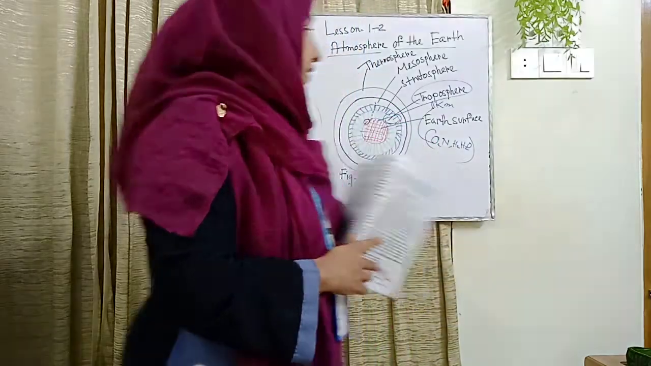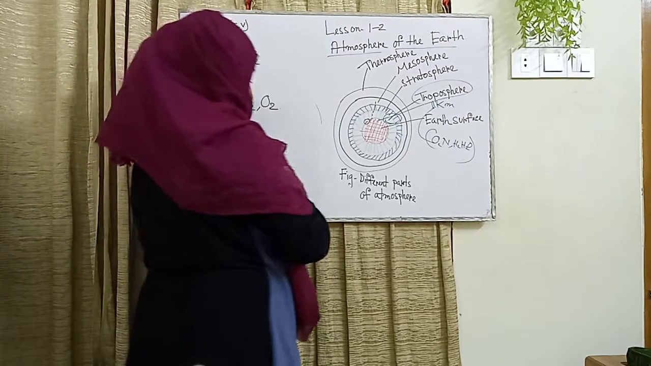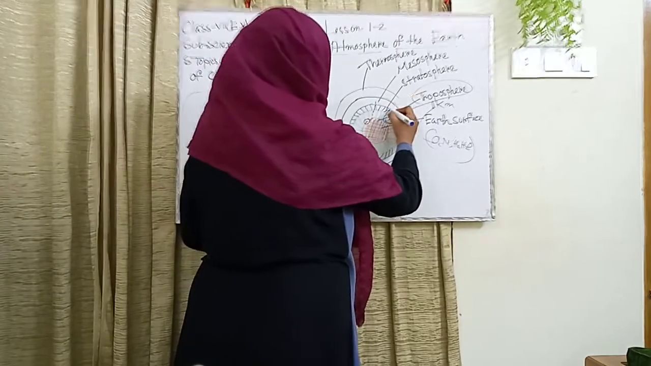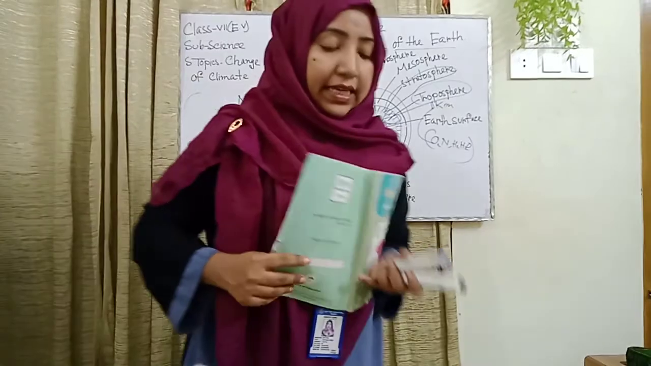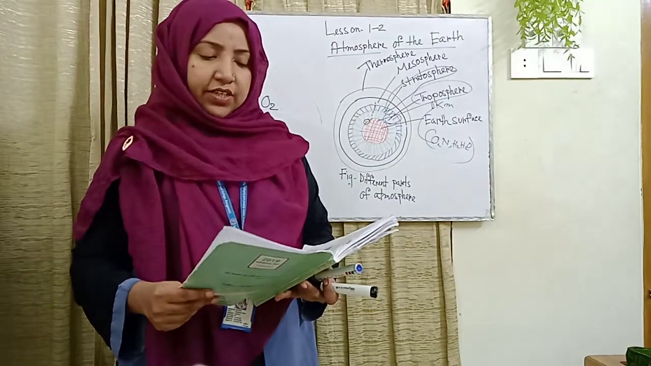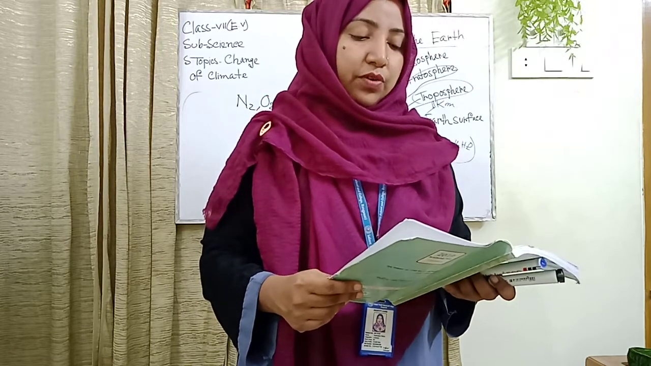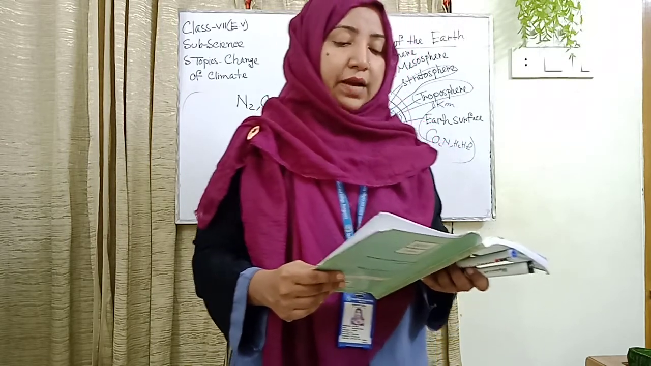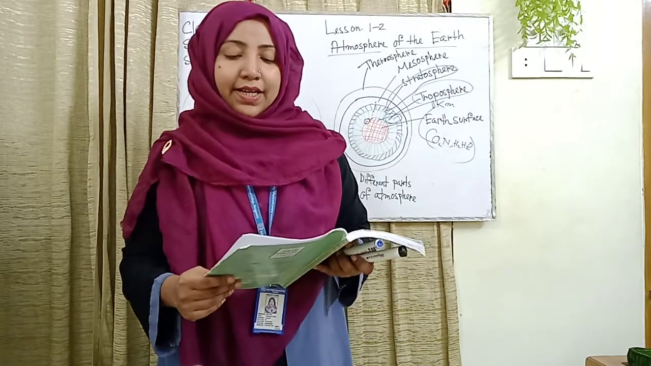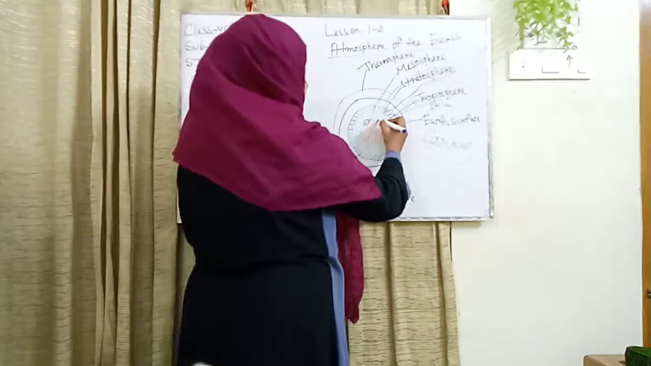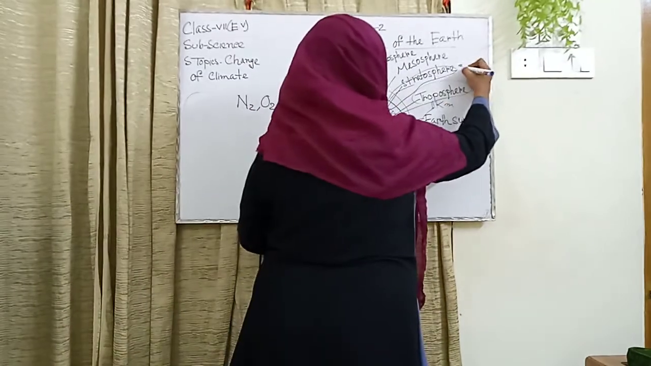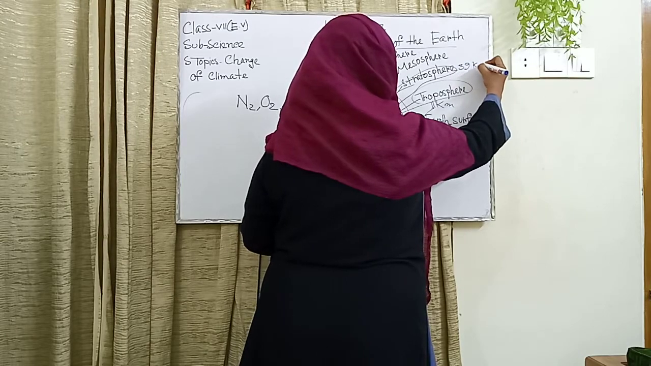Our next layer is the stratosphere. Please everyone see the board. Just above the troposphere, the stratosphere starts. This layer starts from the troposphere and extends up to above 39 kilometers from the Earth's surface.